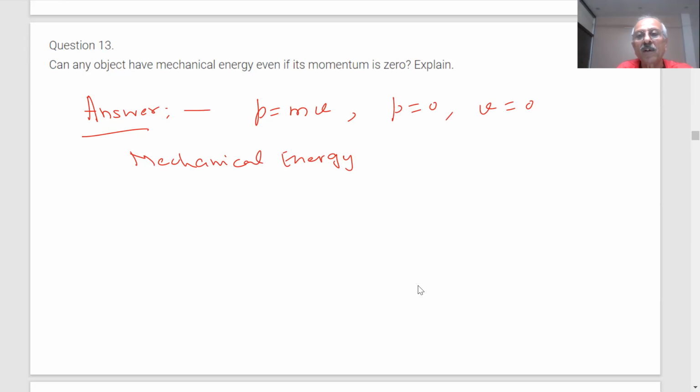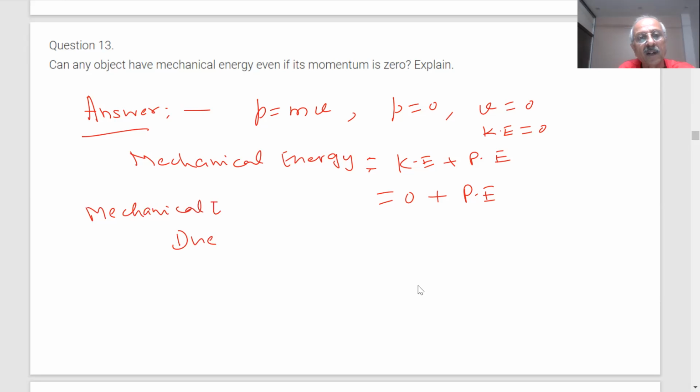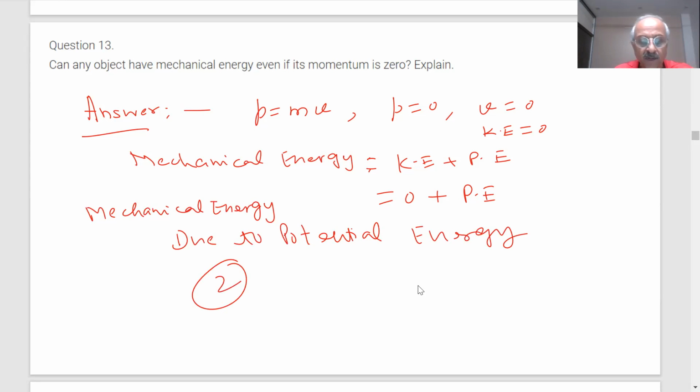So if V is 0, kinetic energy is 0. Mechanical energy is the sum of kinetic plus potential energy, so it is 0 plus the potential energy. So a body can have mechanical energy due to potential energy, students. Am I right? Yes. So you can have such questions, students.